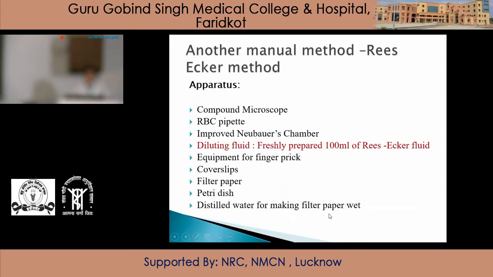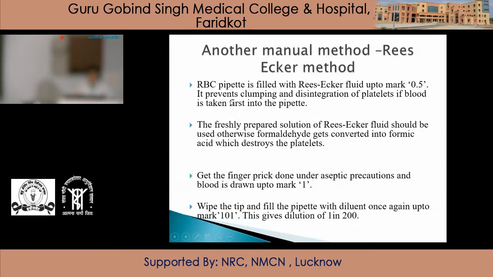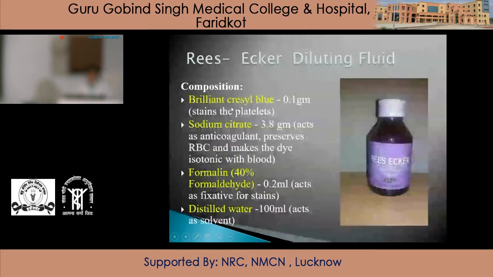Another manual method for platelet estimation is the Rees-Ecker method. The apparatus for this method is the same as that for the ammonium oxalate method, except that the diluting fluid used in this method is freshly prepared 100 ml of Rees-Ecker fluid. So Rees-Ecker diluting fluid consists of brilliant cresyl blue, sodium citrate, formalin and distilled water.